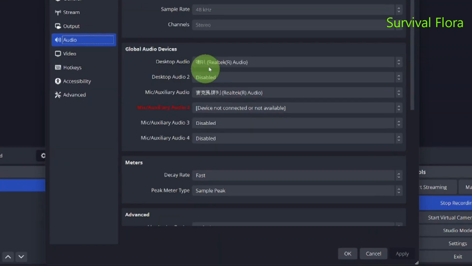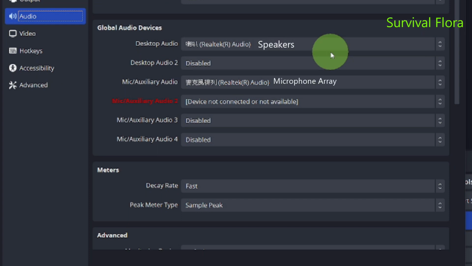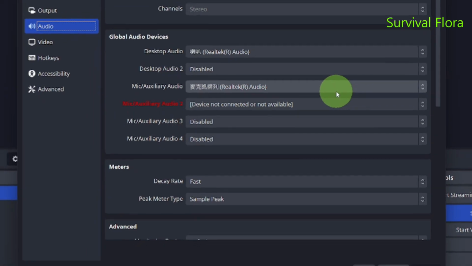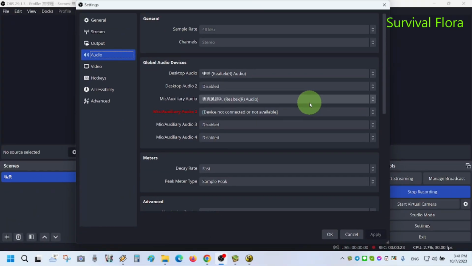Click Audio. These are my original settings that didn't work. You can see I chose speaker as my desktop audio and the microphone array as my mic auxiliary audio. With these audio settings, I can only record my voice from mic input. There is no audio from online video.